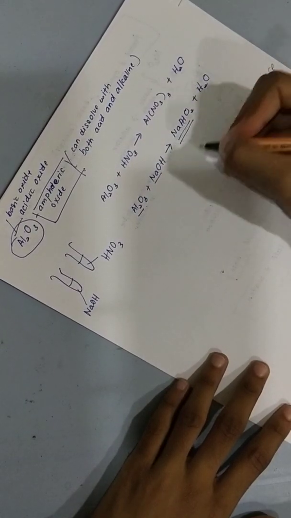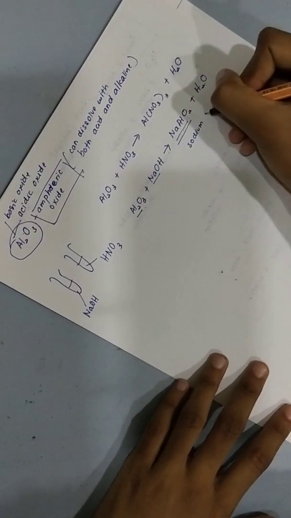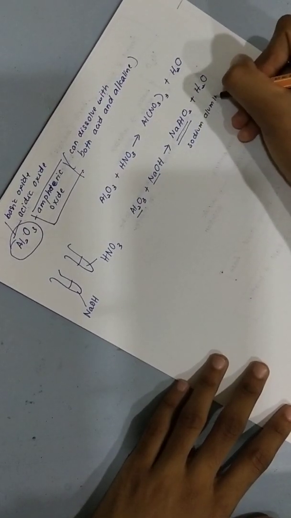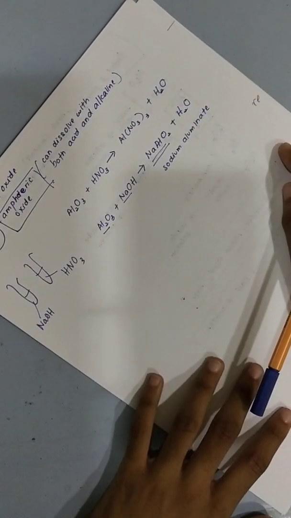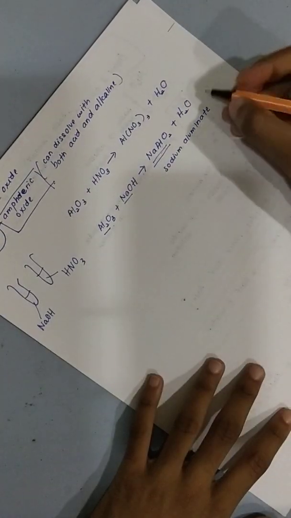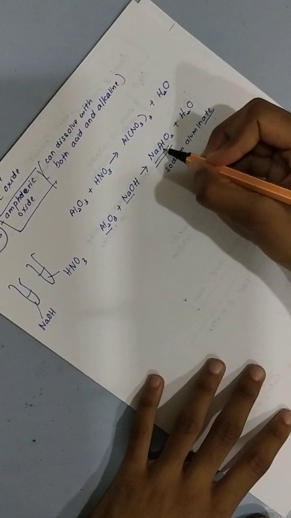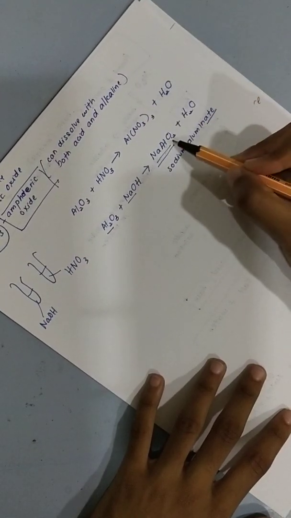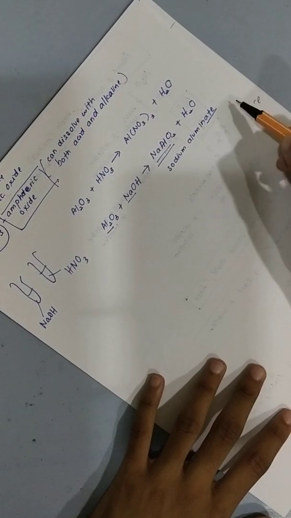Okay, so how do I call this? This is known as sodium aluminate. You have learned in your Form 2, I think chapter 7 or chapter 8 of your Cambridge, that ATE stands for 3 different elements, and one of the elements is oxygen. So you call this sodium aluminate.